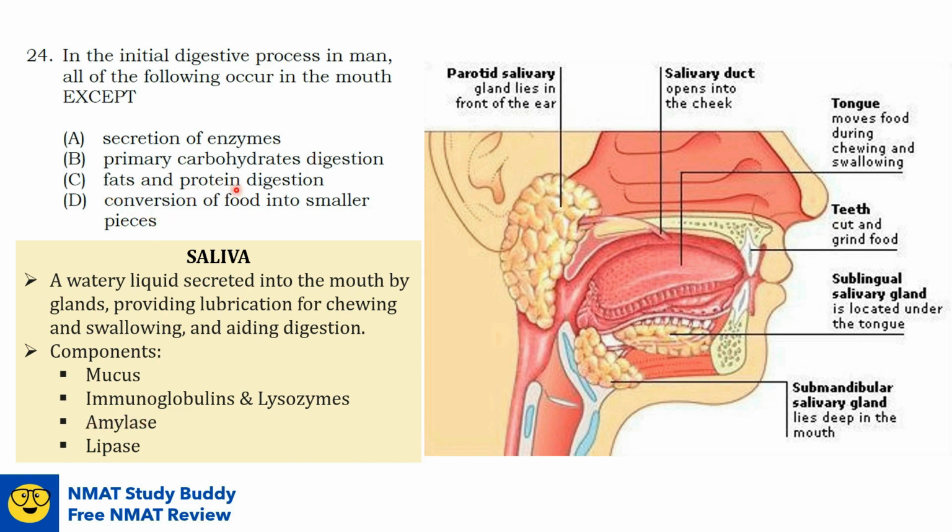Option C, fats and protein digestion. Although partial fat digestion occurs in the mouth through the help of lipase, protein digestion does not occur in the mouth. The first step in protein digestion occurs in the stomach through the help of proteases. So the answer here is option C. All of the following occur in the mouth: the secretion of enzymes, the primary carbohydrate digestion, and conversion of food into smaller pieces, except fats and protein digestion.